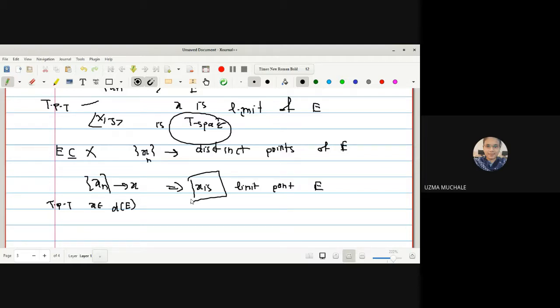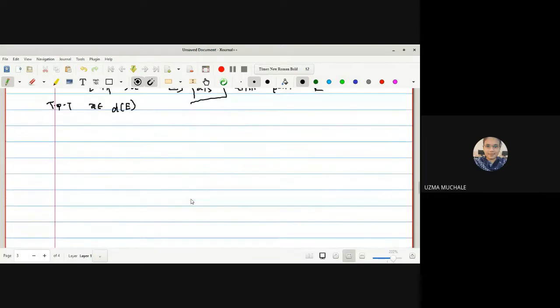There are two different concepts. We are proving xn will converge to a unique limit, which is about the convergence of a sequence, and here we are going to prove x belongs to the derived set of E. For the set we have a different definition of a limit point, and for the sequence we have a different definition.